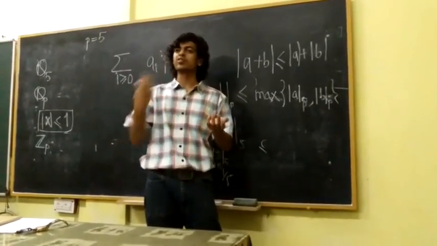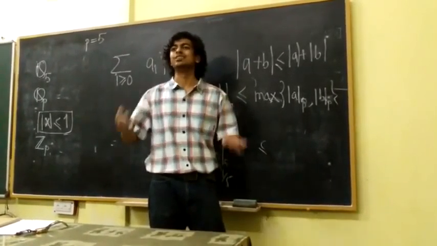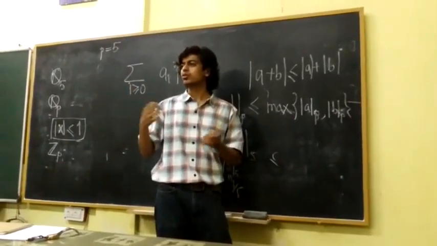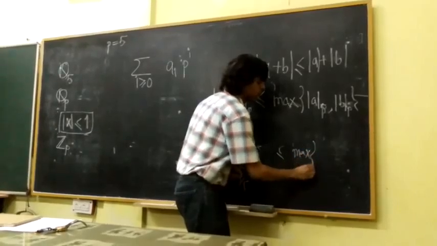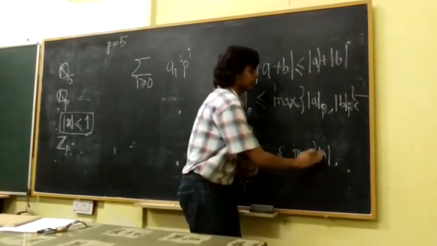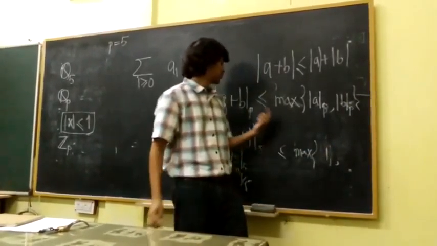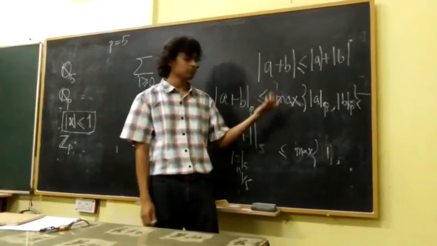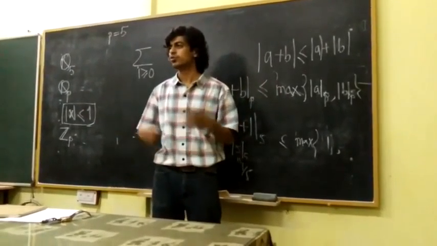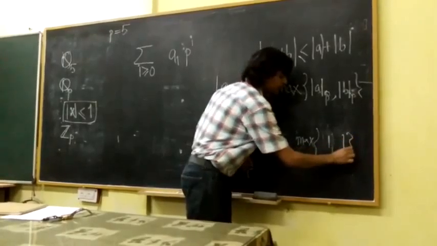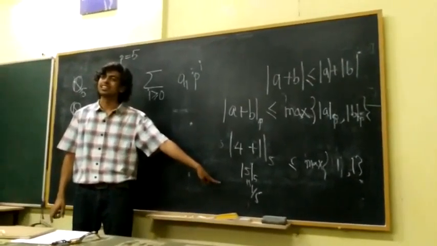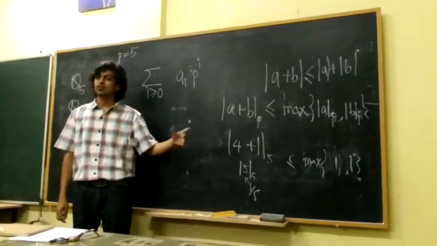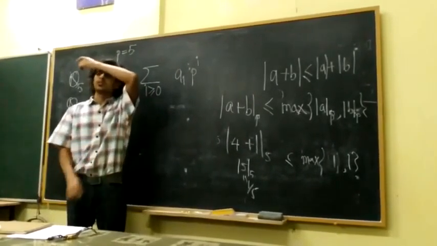It does not divide its numerator or its denominator. So 5 to the 0 is going to be 1. So it's smaller than the maximum of 1 and, what is the absolute value of 1? 1, because 5 does not divide 1. So that is an example where the absolute values are actually decreasing. Otherwise, generally they are equal.